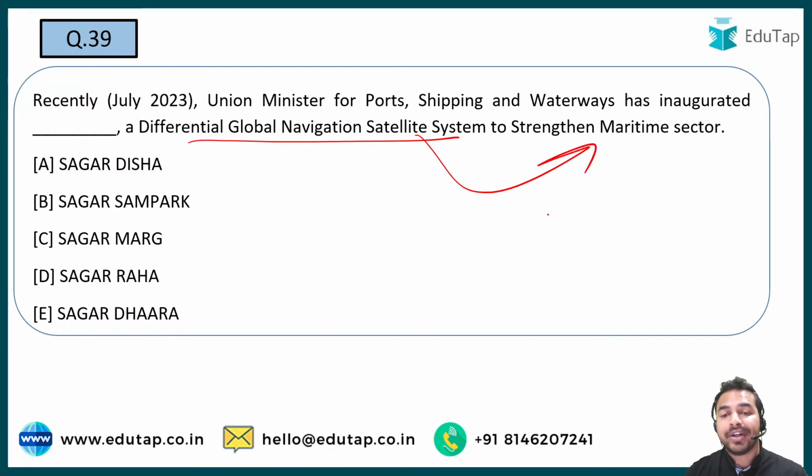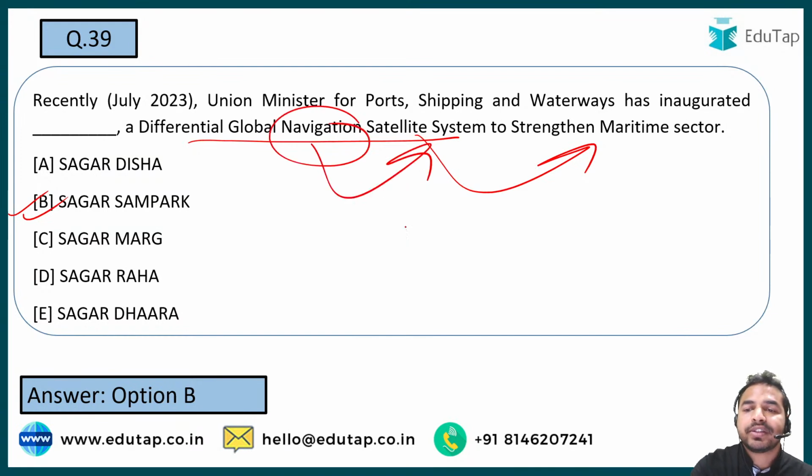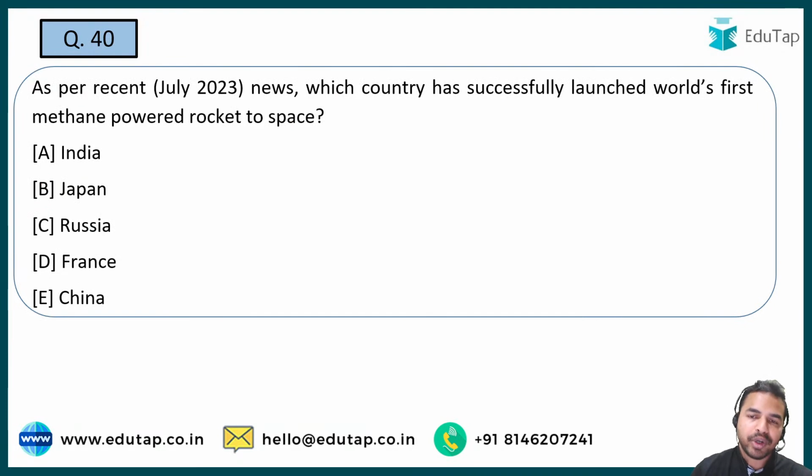You have to tell me what is the name of that differential global navigation satellite system which has been recently launched by the Ministry of Ports, Shipping and Waterways, and the name of it is सागर संपर्क. तो सागर में संपर्क करने के लिए सागर संपर्क लॉन्च किया है, which is a navigation satellite system which is going to strengthen the maritime sector of India. Let's move on to the next question guys.